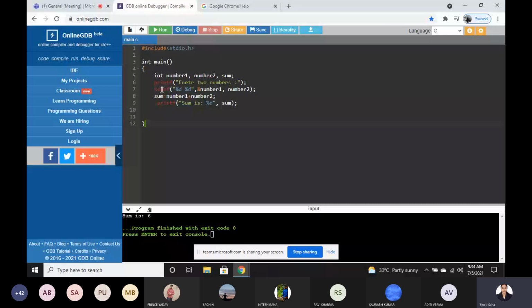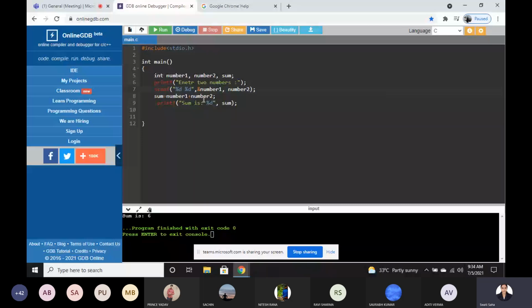As I told you, integer is a data type, and we define the integer data type as %d. Here we are going to take 2 numbers, so 2 times we have to write %d, %d. Here I have added one space, then comma, ampersand number 1. Ampersand number 1 means the number which we are going to take from the keyboard.